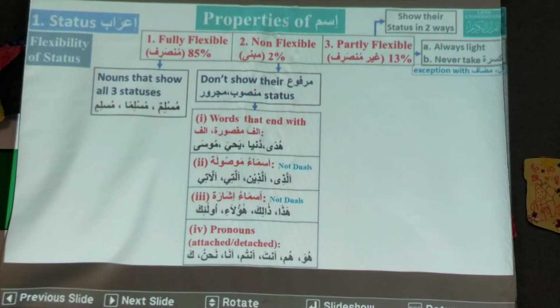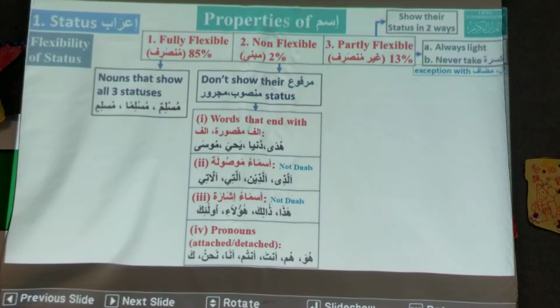Here, words mean ism, asma. Like we have a name like Naveed. Does Naveed have a ya at the end? Does it have an alif at the end? No. So Naveedun, Naveedan can be. So that is coming in the partly flexible one.